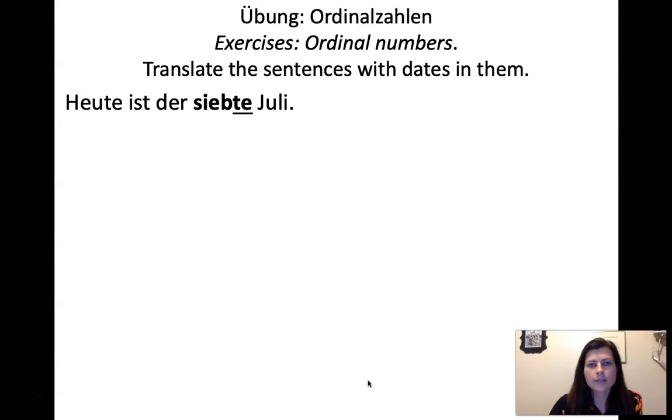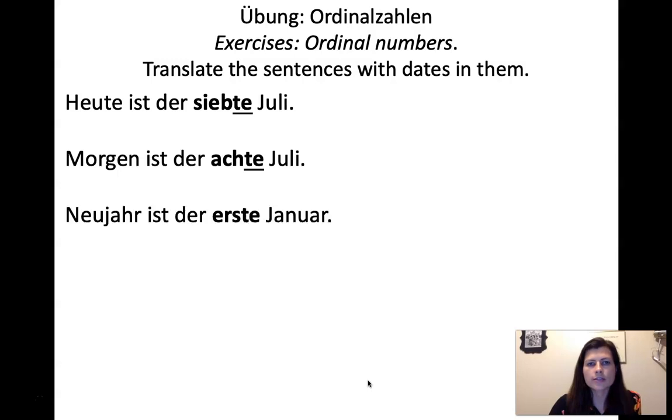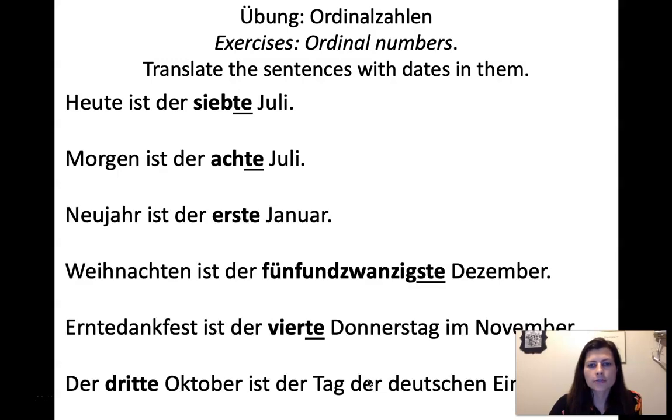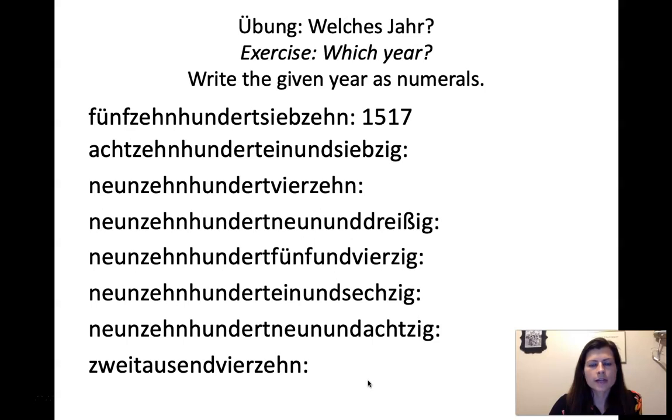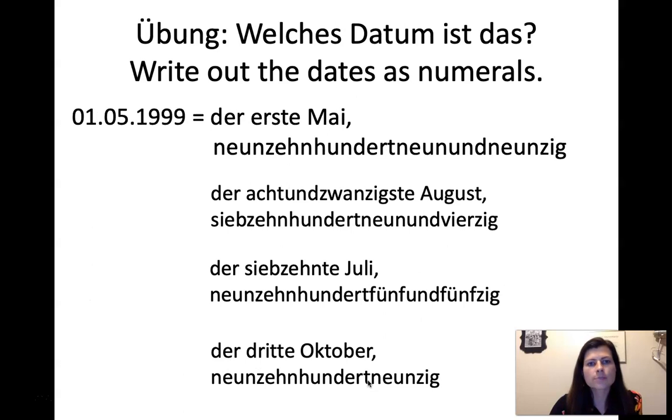And then let's look at these. Heute ist der 7. Juli. So you just translate these and pay attention to those ordinal numbers. And then you can also practice writing out the numbers. They're written out in German here, obviously, and then you just write them as numerals to prove that you understand them. And then these are actually mostly important dates in German history as well, so the same ones. And then write out these dates in the German format.